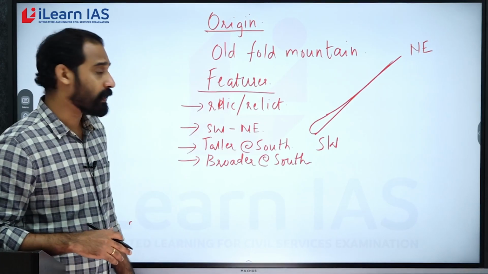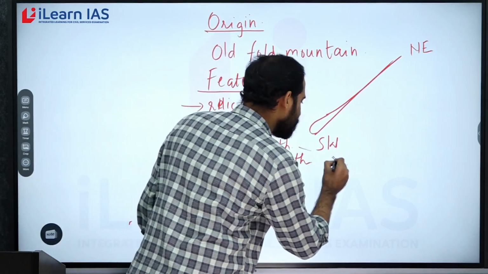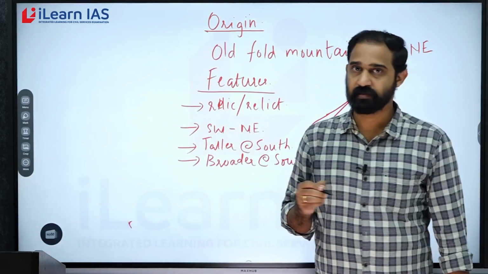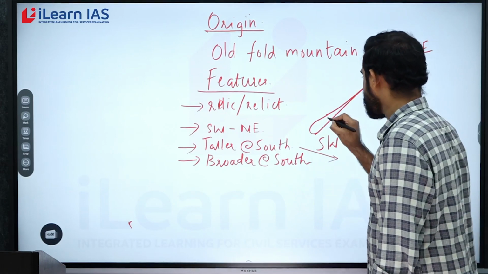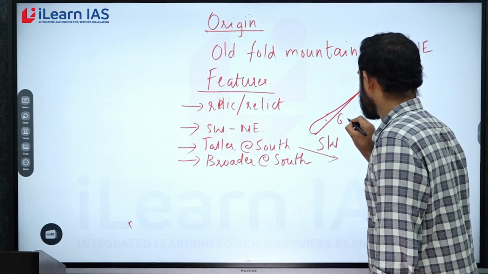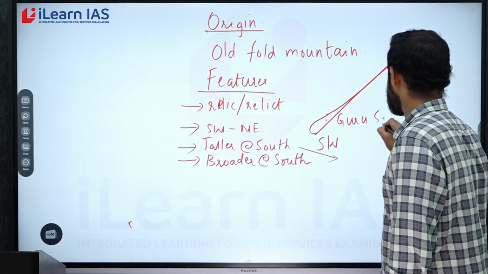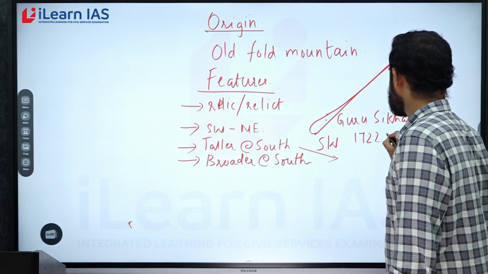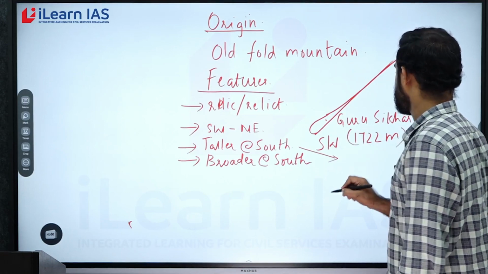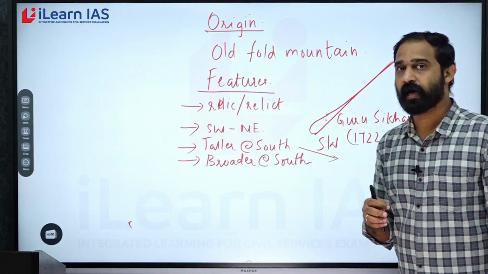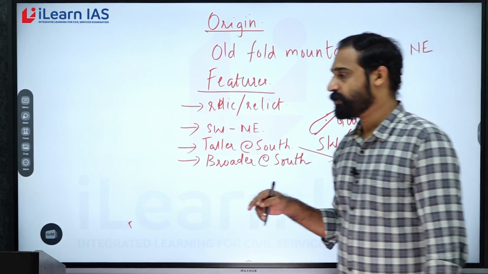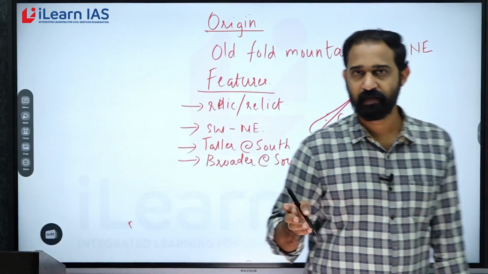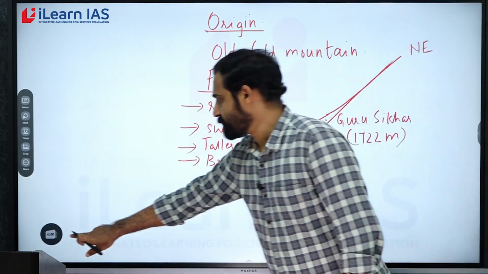Now, because it is taller at the southern side, we can see that the tallest point or the highest peak in this particular mountain range is located in the southern part. This particular peak is called Guru Shikhar, having a height of 1722 meters. And this particular place is actually located in the Mount Abu region. So, in the southern side, you can find the highest peak.